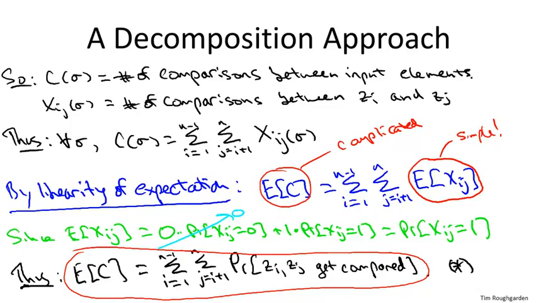So what's going to happen next is that in the second video for the analysis, we're going to drill down on this probability that a given pair of elements gets compared, and we're going to nail it. We're going to get an exact expression as a function of i and j for exactly what this probability is. Then in the third video, we're going to take that exact expression, plug it into the sum, and then evaluate this sum. And it turns out the sum will evaluate to big O of n log n. So that's the plan. That's how you apply decomposition in terms of 0, 1, or indicator random variables, and apply linearity of expectation. In the next video, we'll understand these simple random variables, and then we'll wrap up in the third video.